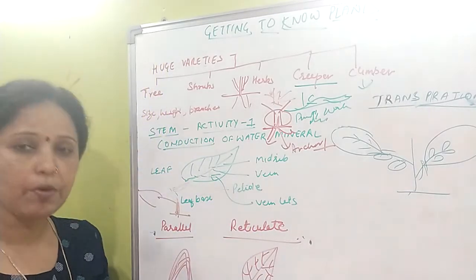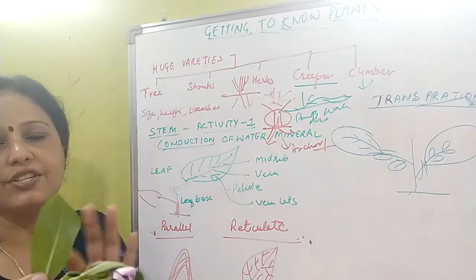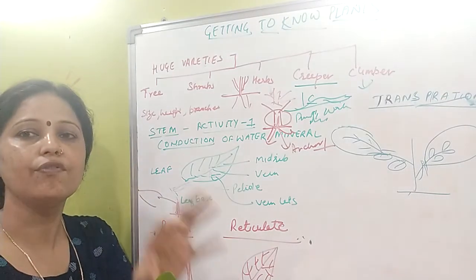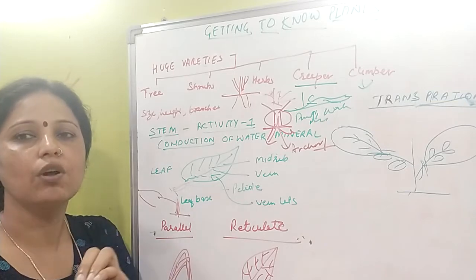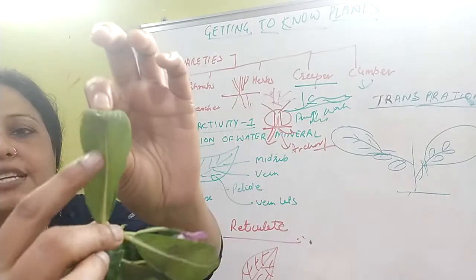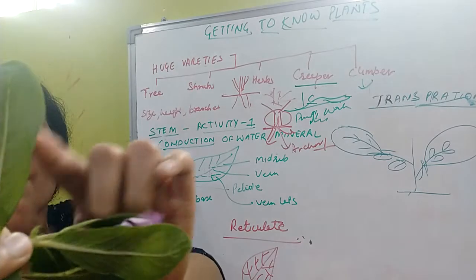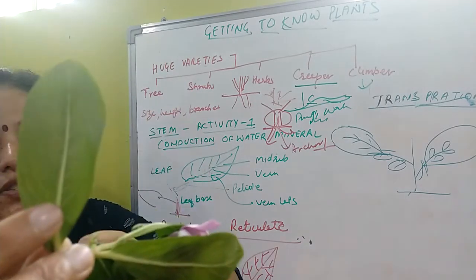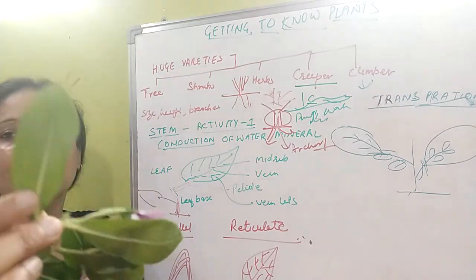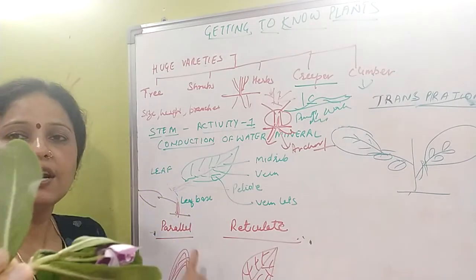Now, when we see the setup of the veins and veinlets, we can form two types of venation. Venation is the arrangement of veins in a leaf. The arrangement of veins or veinlets in a leaf is called leaf venation, and it is of two types. When you see closely, you will find one midrib, which is further divided, and small fine veinlets also exist and form a web-like or net-like structure. That arrangement of veins is known as reticulate venation.